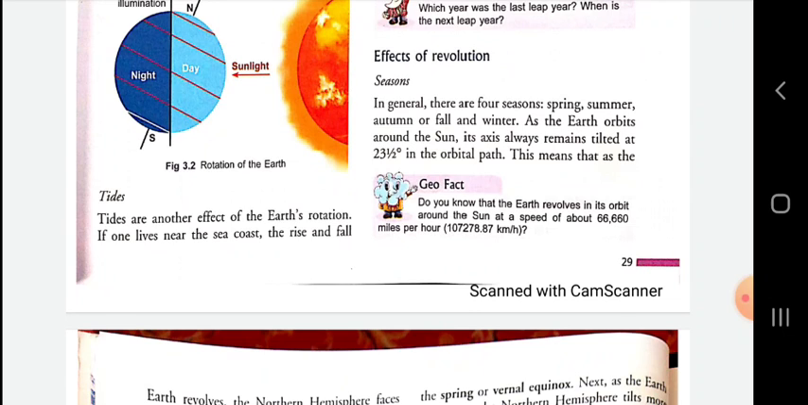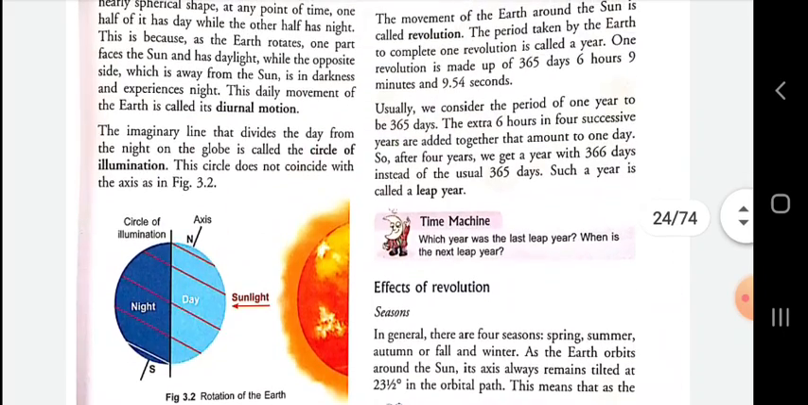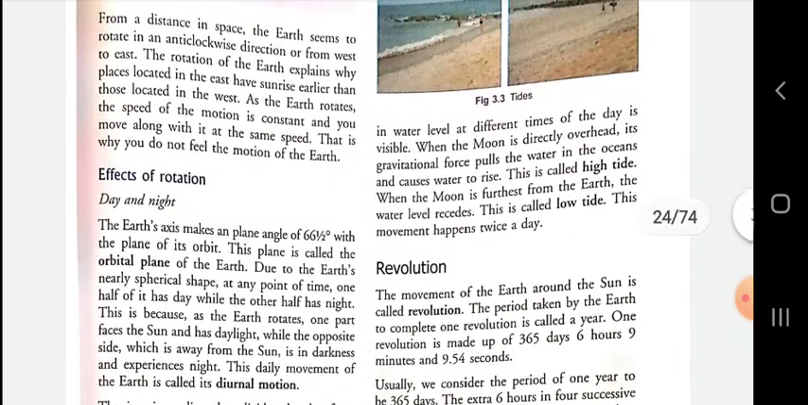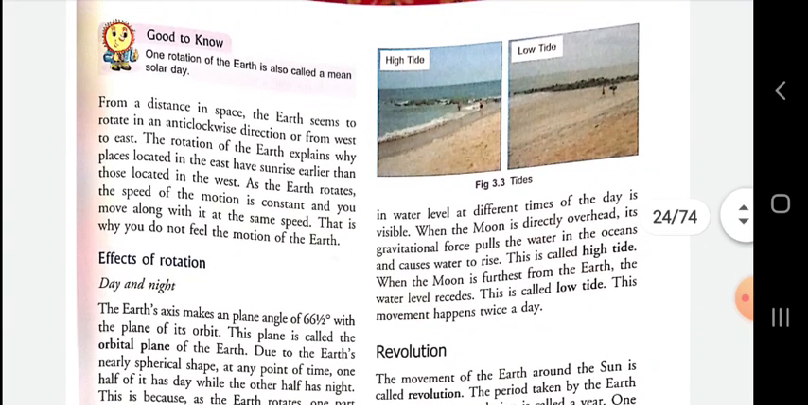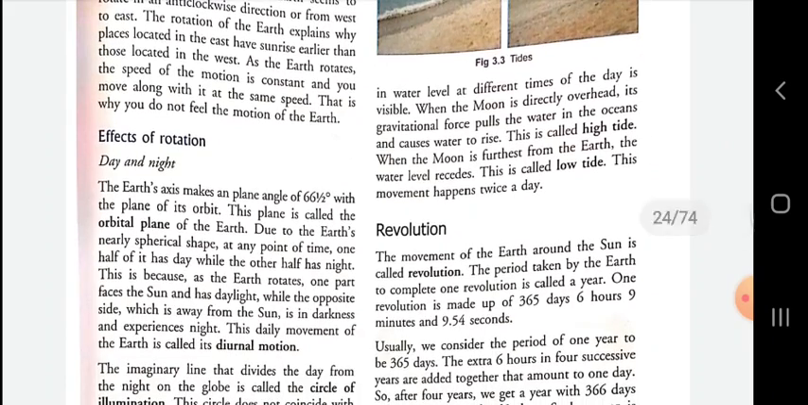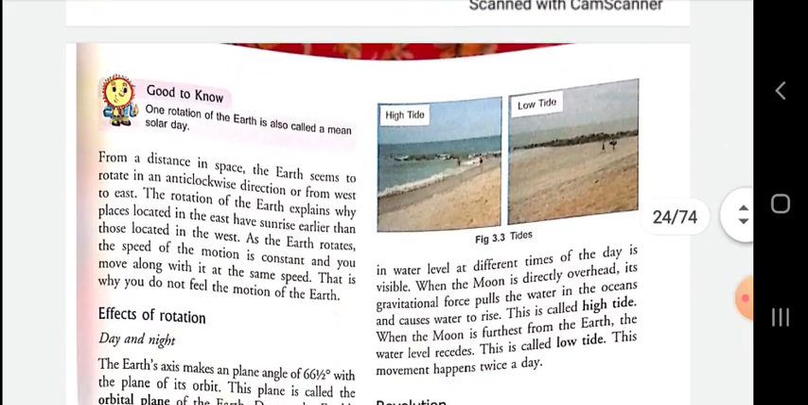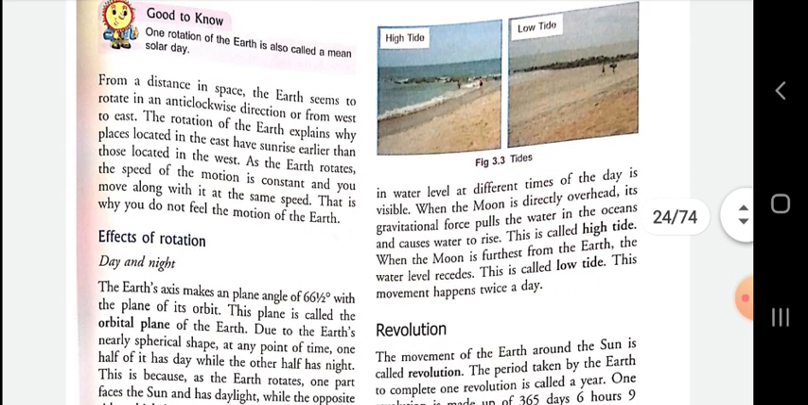If one lives near the sea coast, the rise and fall in water level at different times of the day is visible. Dear student, if you are a student of a coastal area, then you can see the periodic rise and fall in oceanic water. This is also called tide. And what is the reason behind it? Then the answer is, listen carefully.